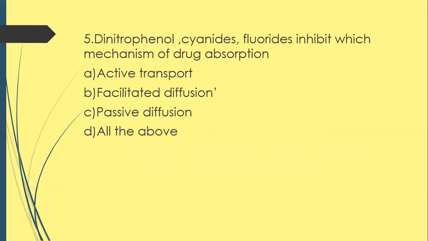Next question. Dinitrophenol, cyanates, fluorides inhibit which mechanism of drug absorption? Option A, active transport. Option B, facilitated transport. Option C, passive diffusion. Option D, all the above. So dinitrophenol, cyanates, fluorides inhibit the transport of drugs which requires energy. So option A, active transport requires energy. So energy requiring transport are inhibited by dinitrophenol, cyanates, fluorides.